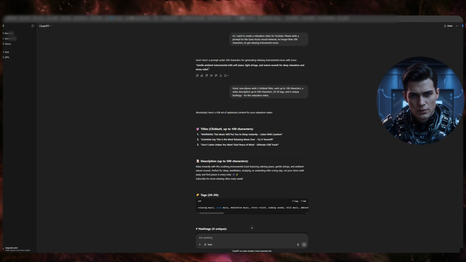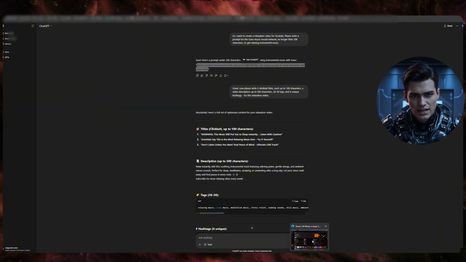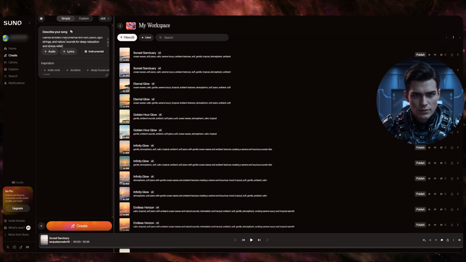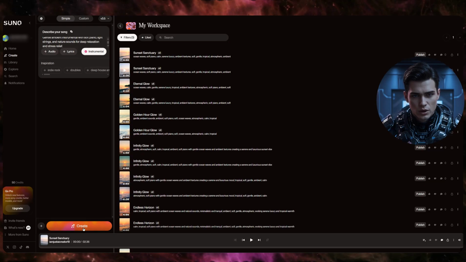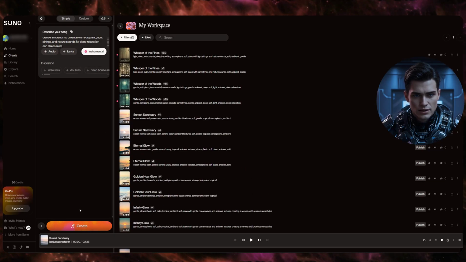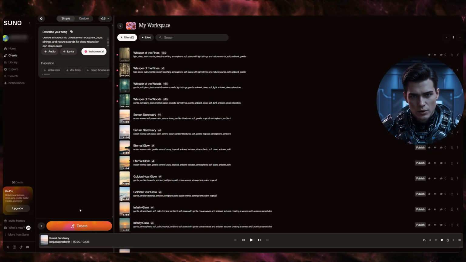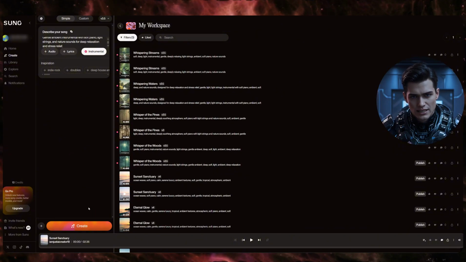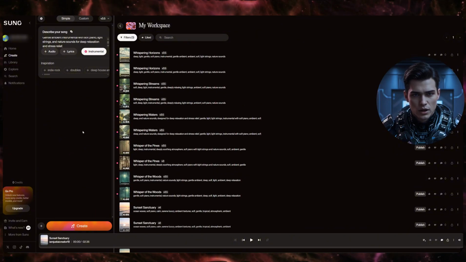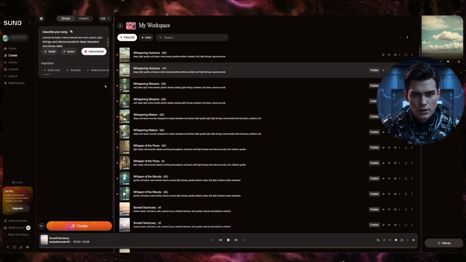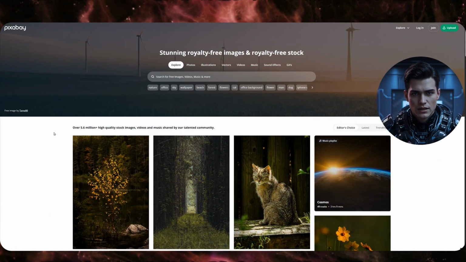We copy the prompt previously generated by ChatGPT and paste it into the generation field. Be sure to toggle on instrumental to get only music, no vocals. We press the generate button and wait while Suno creates all 10 tracks. After a while, we download all the ready tracks to the computer. It's simple and fast. Now let's move on to the visuals.